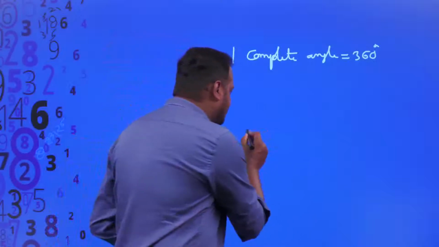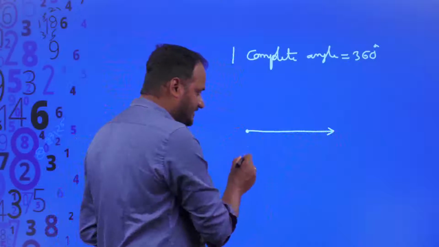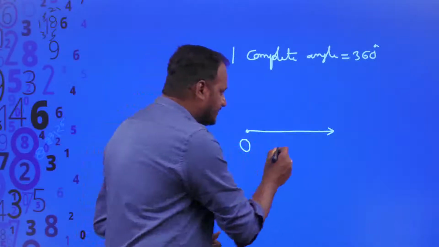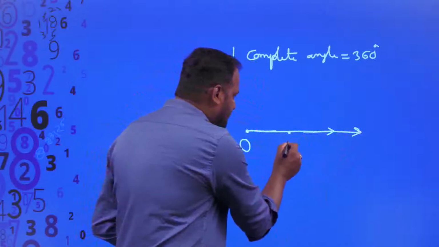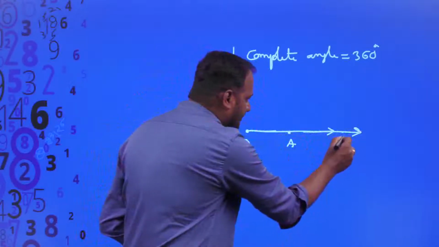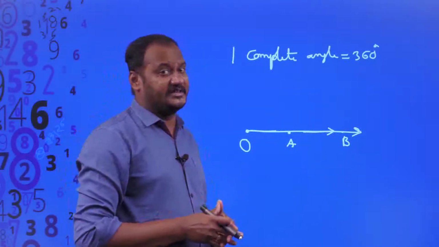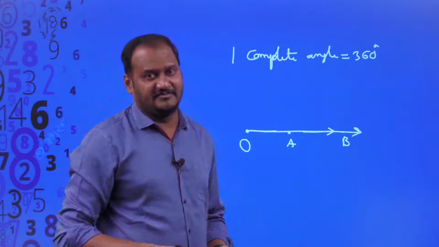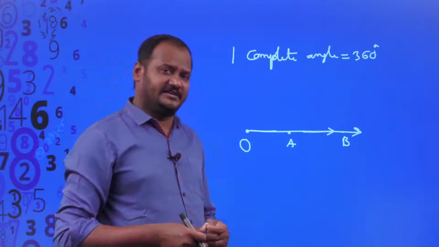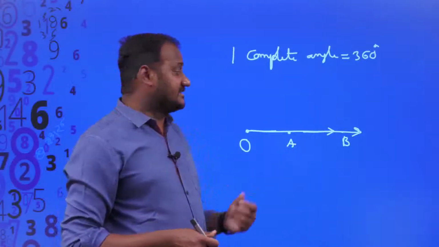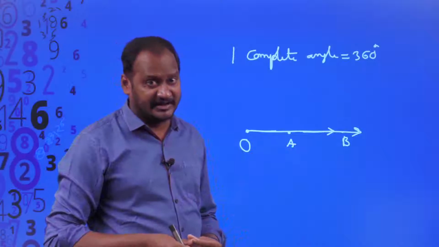So for example, this is one ray. This is the initial vertex, let it be O, and this is one more ray lying on that. So the first ray is ray OA and the second ray is ray OB. If both the rays coincide with each other, then what is the angle between them? Of course, there is no angle formed because no rotation has started. If the rotation has started, then definitely some angle must be formed. Since the rotation is not started, the angle between them is equal to 0 degrees.